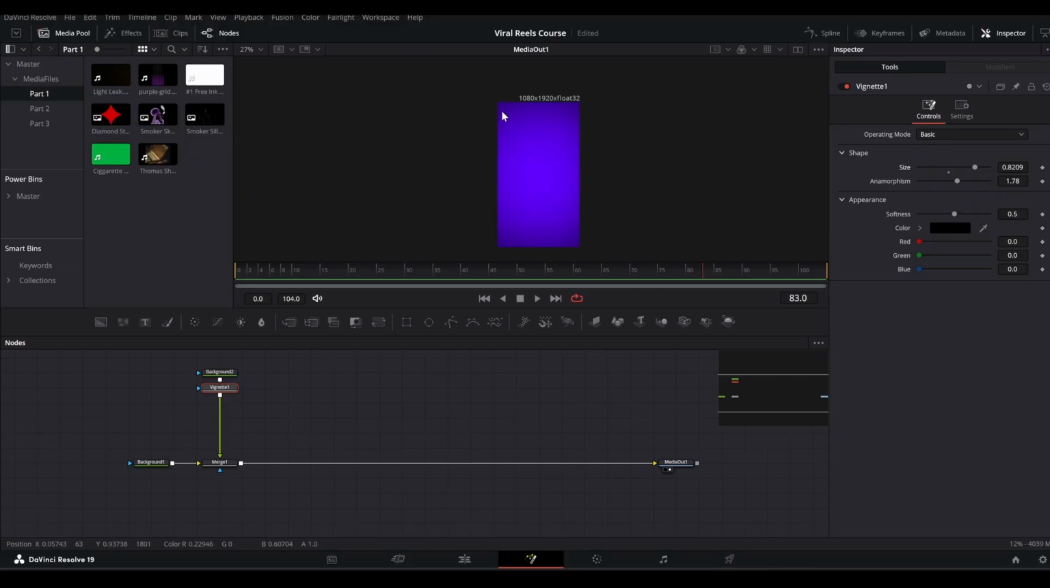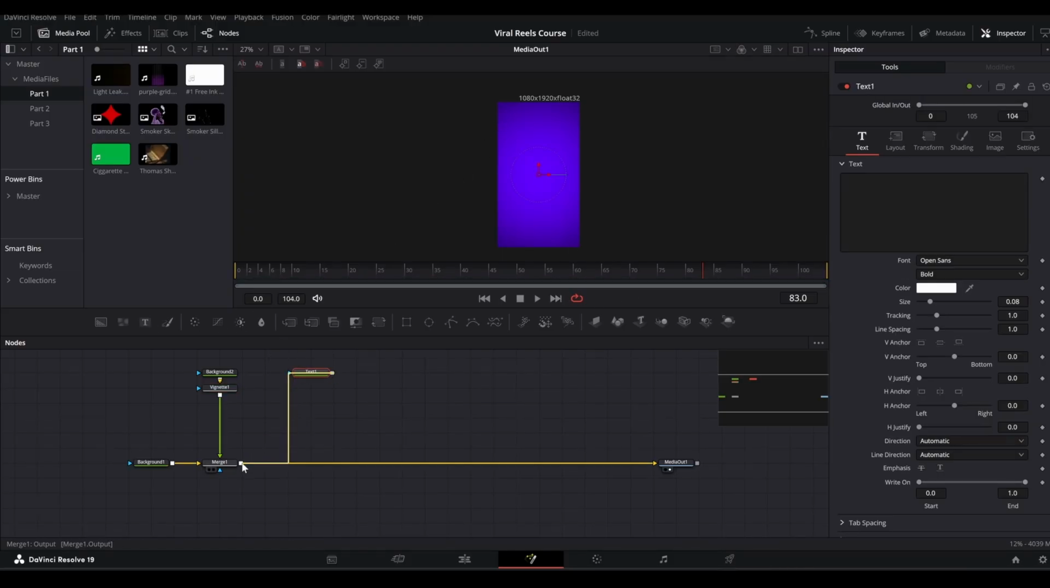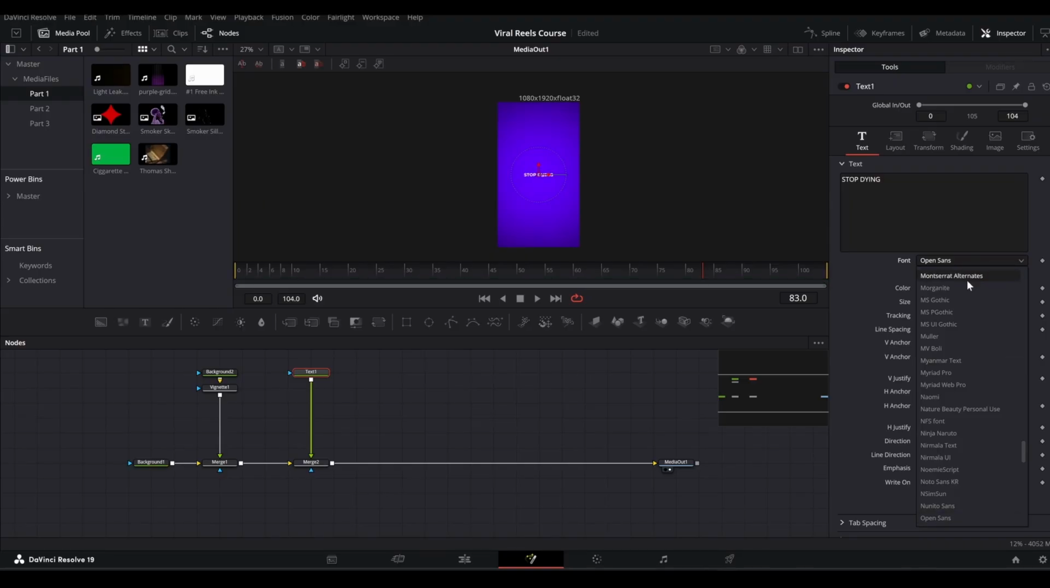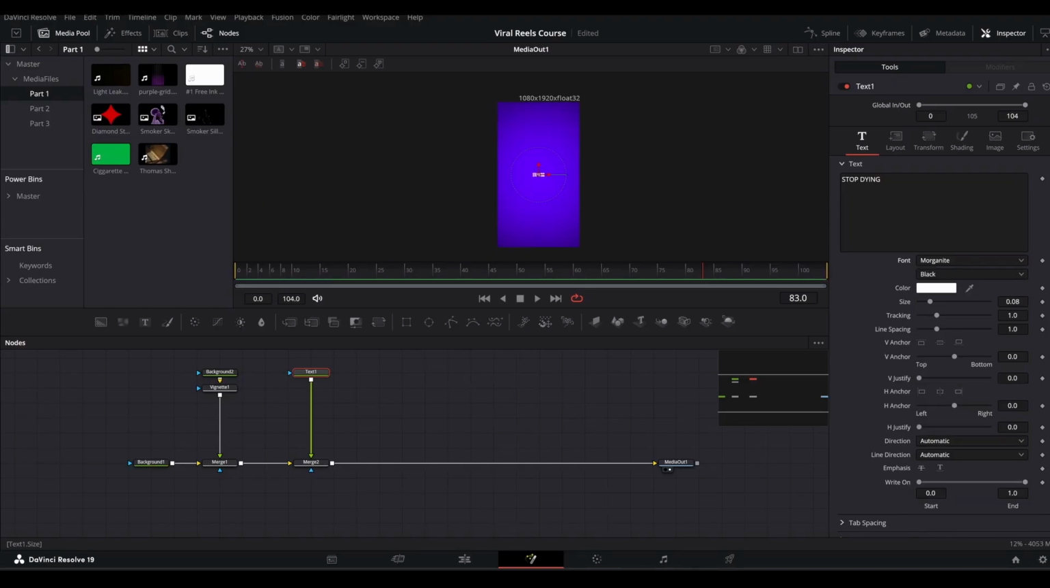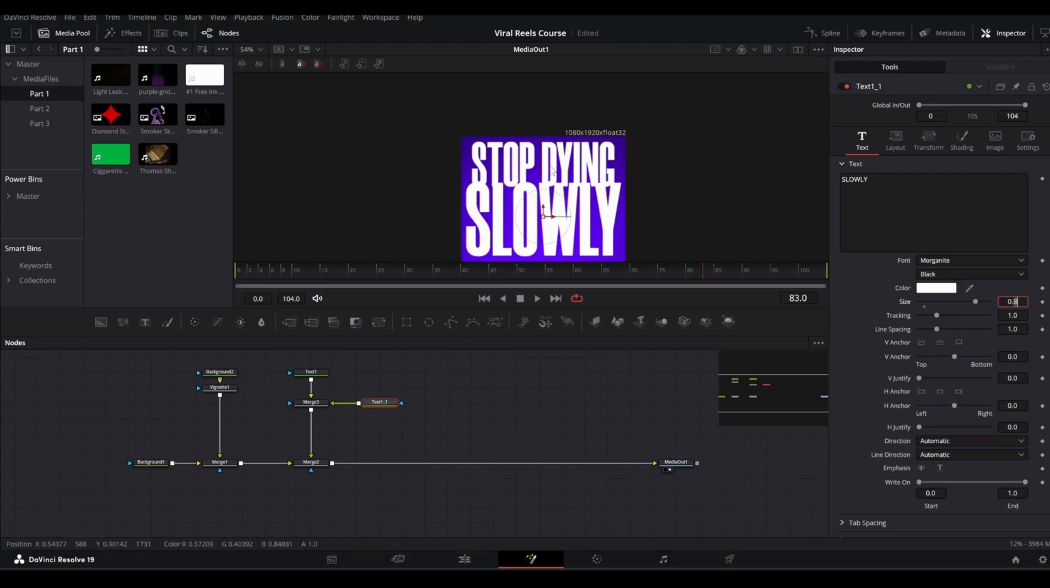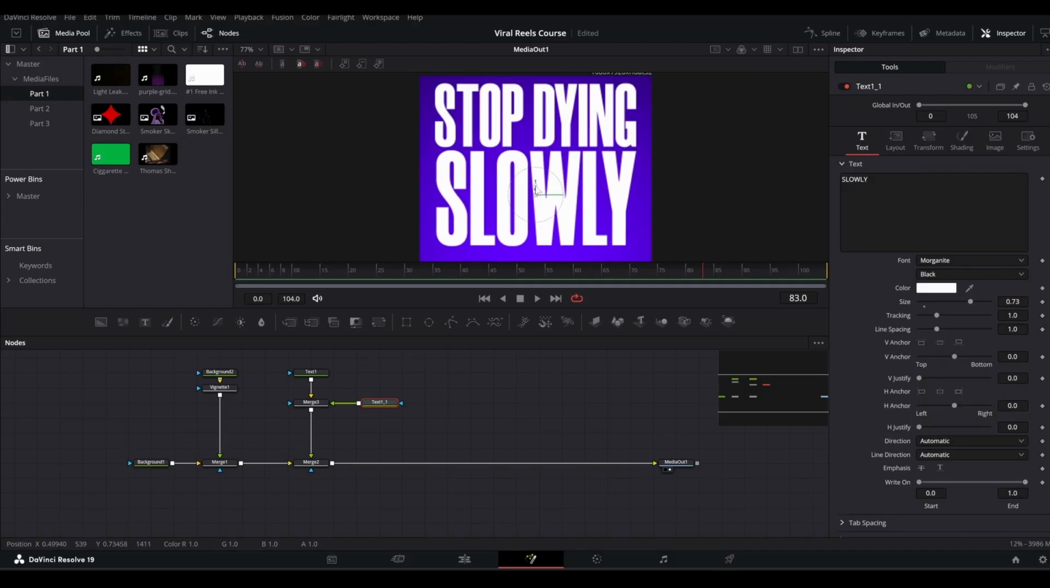All right, and then I will add the first text by using this text node, merging it here, and let's type stop dying, and this time the font would be Morganite here, and maybe black, and increase the size like this and bring it on top like so, and then just copy this and paste it here. You can merge it on top like so, and for this one we will type slowly and bring it down, and similarly scale this one up like so, bring it down here like this.